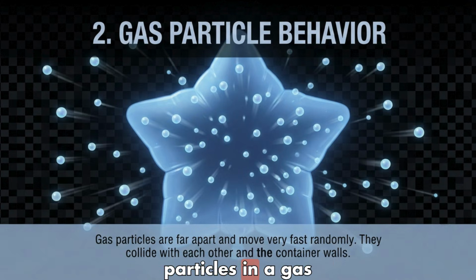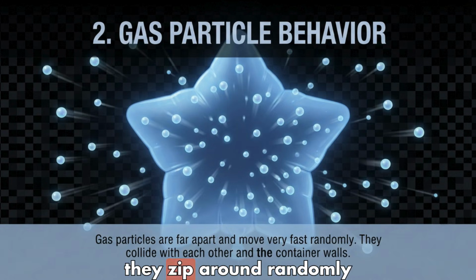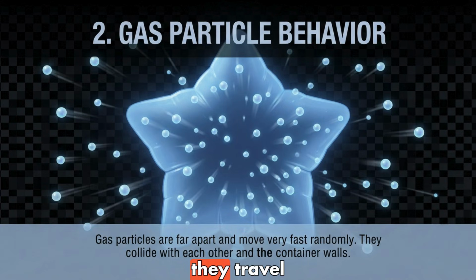Gases. The particles in a gas are very far apart from each other. Because the particles have so much space between them, they have very little attraction to each other. This allows them to move extremely fast. They zip around randomly at high speeds. Independently, they travel in straight lines until they collide with each other or the walls of their container. These constant, high-speed collisions with the container walls, like the inside of the balloon, are what create gas pressure.